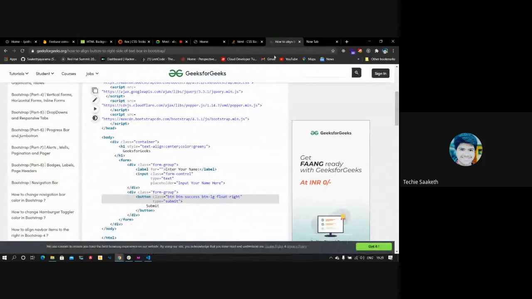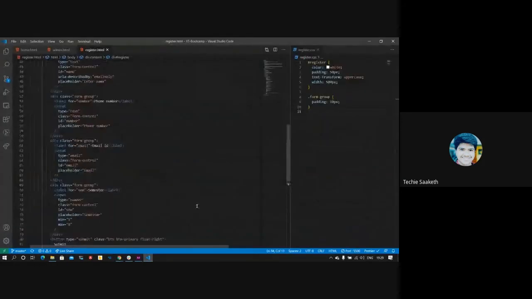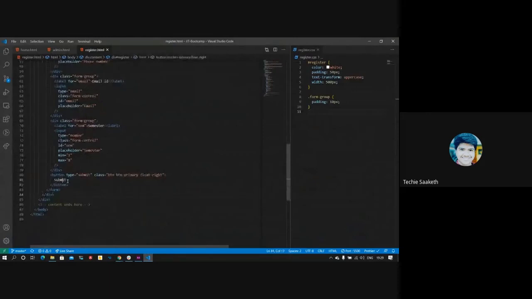Float right. This isn't working. What I'll do is wrap this in a div, make this div flex, and then align this button to the right. Let's try making that.